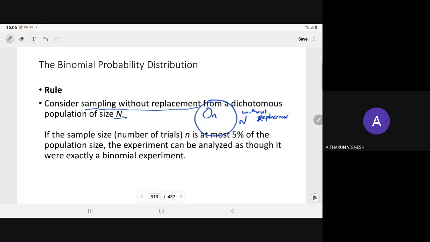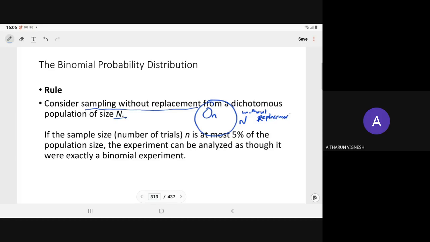In that case also, the sample either has the desirable trait or does not, so there are only two possibilities.